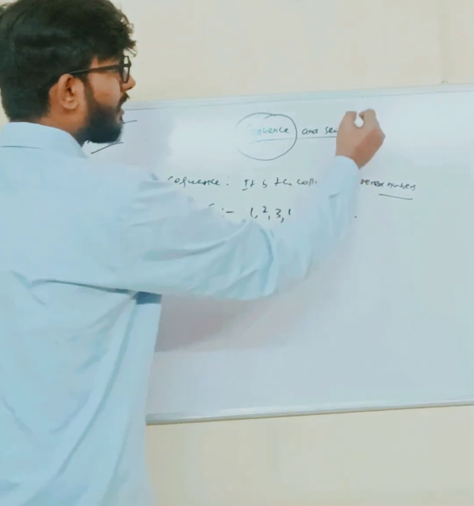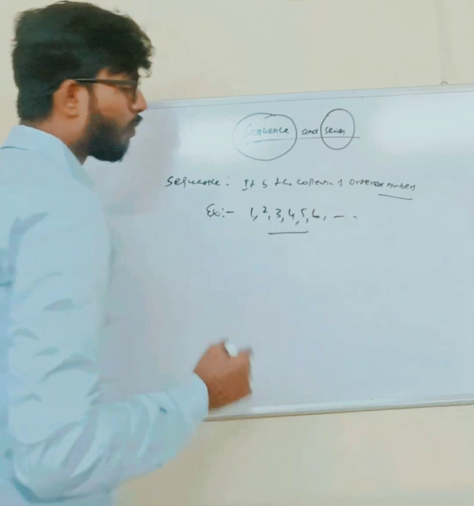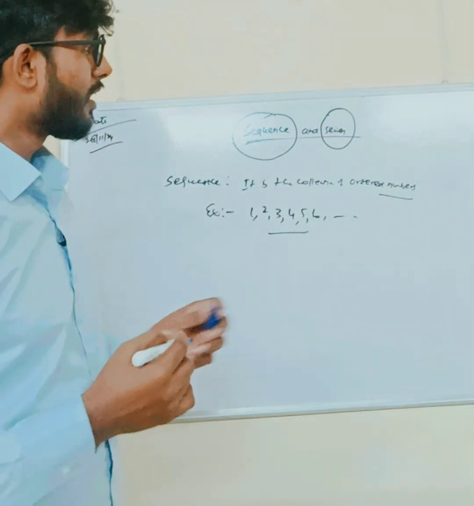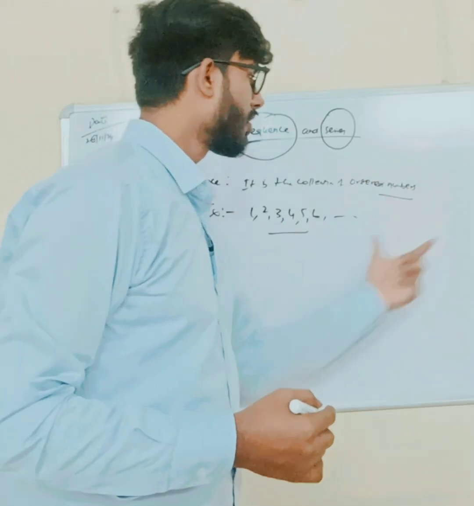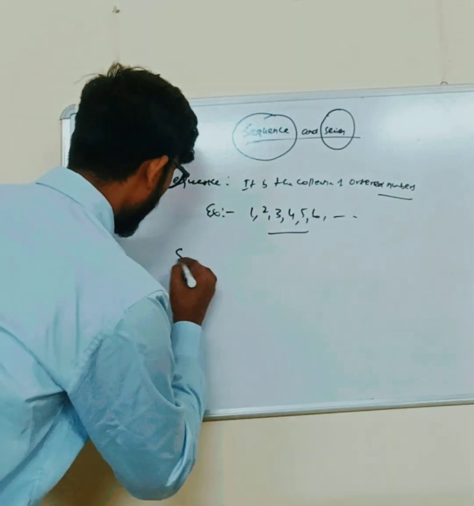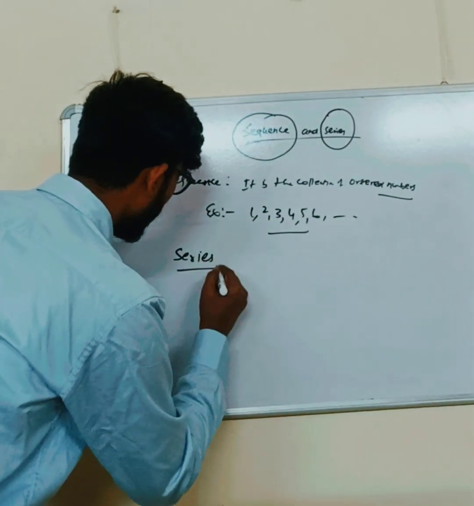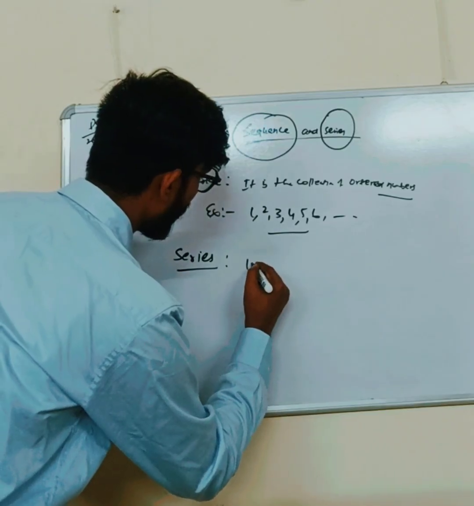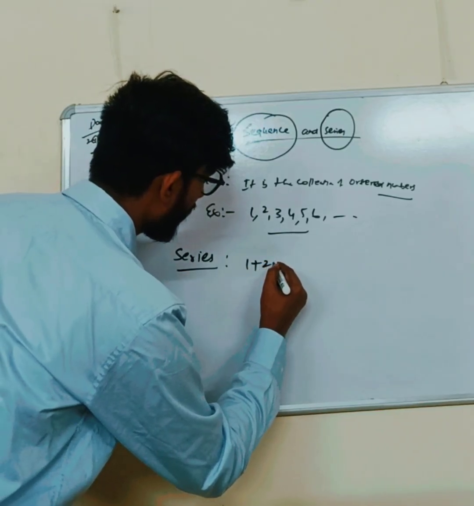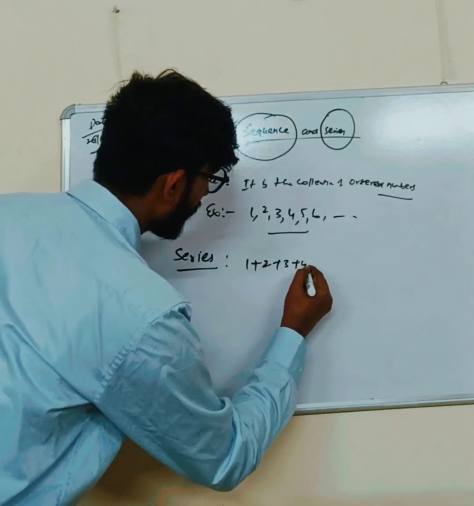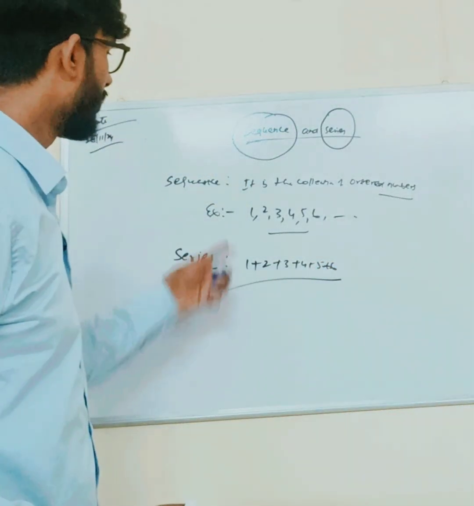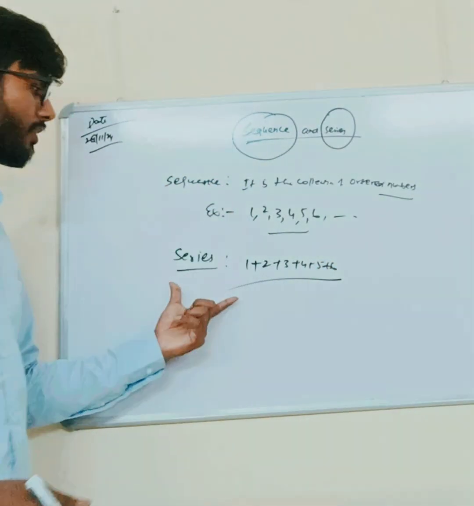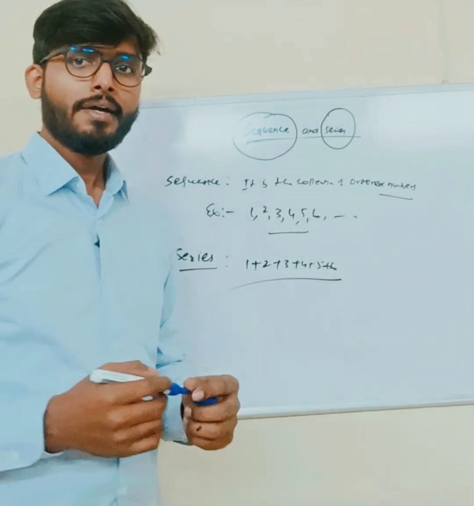And the second term is series. So what is series? A series is the sum of the collection of ordered numbers. I can write it this way: the series is the sum 1 plus 2 plus 3 plus 4 plus 5 plus 6, meaning the sum of all the numbers present in a sequence is called a series.